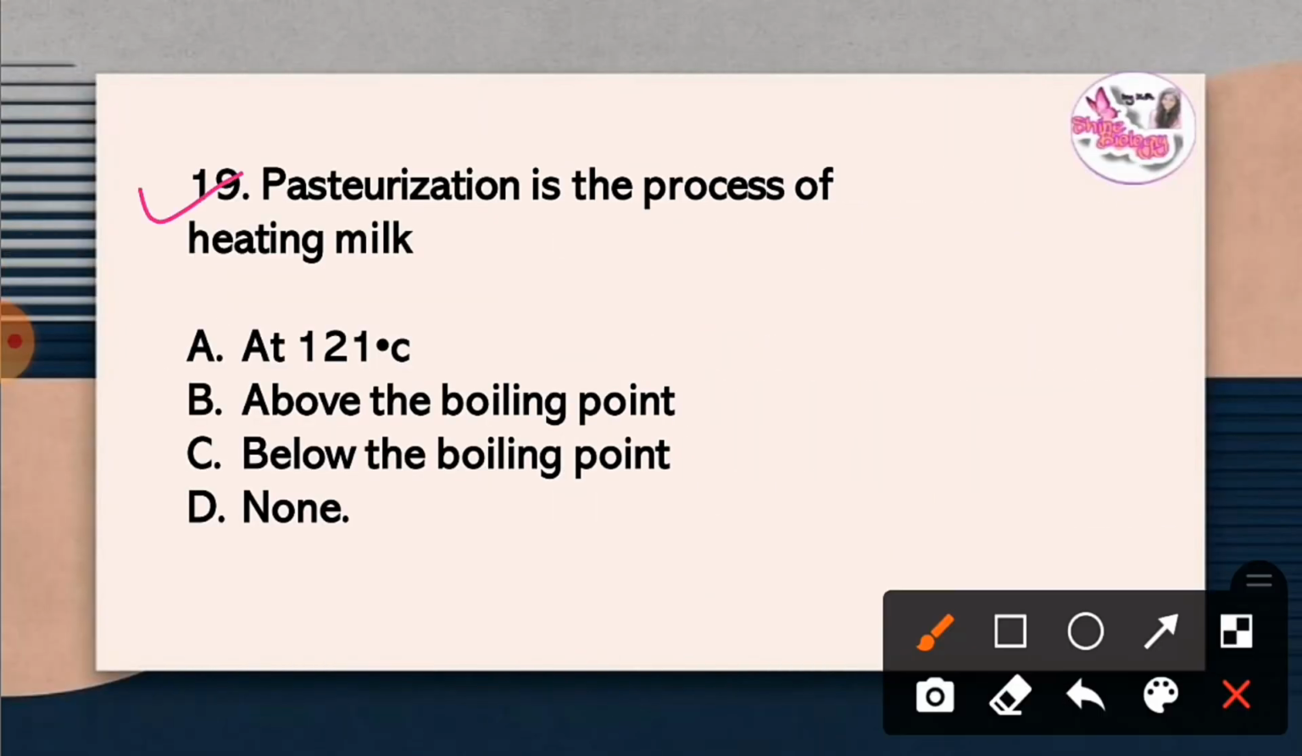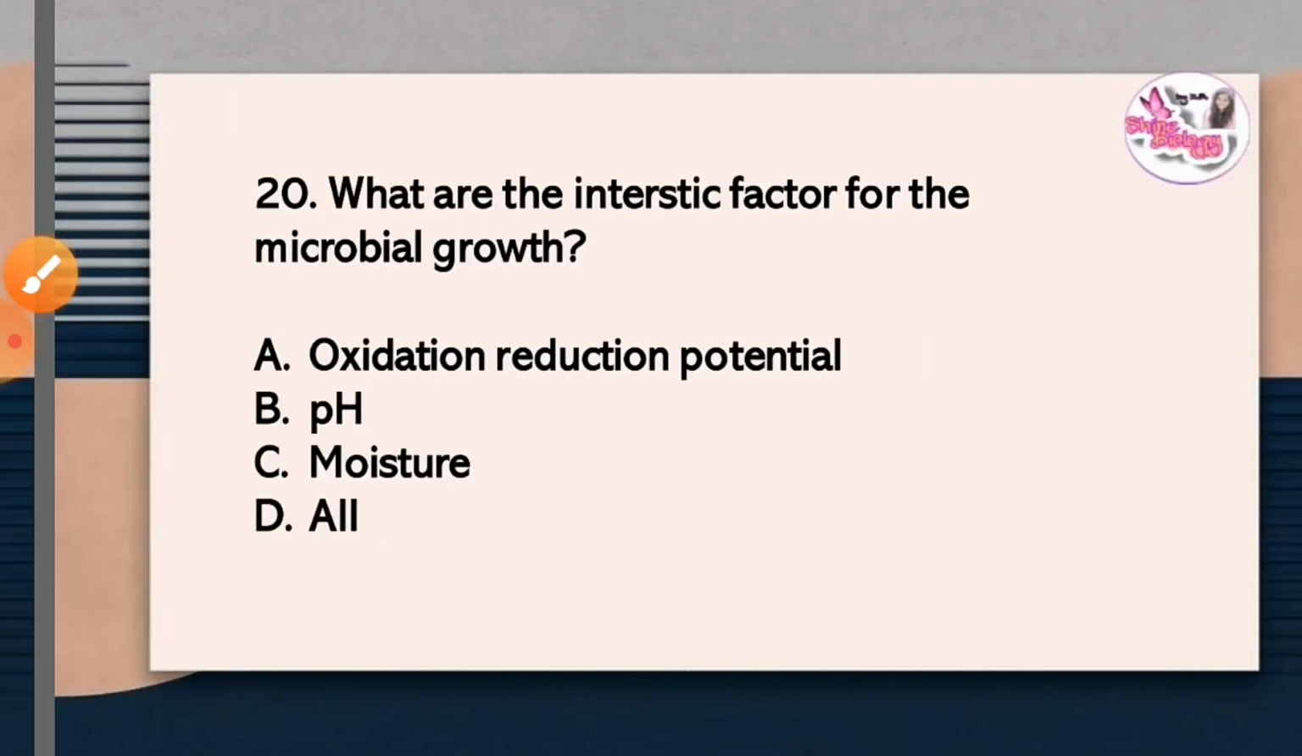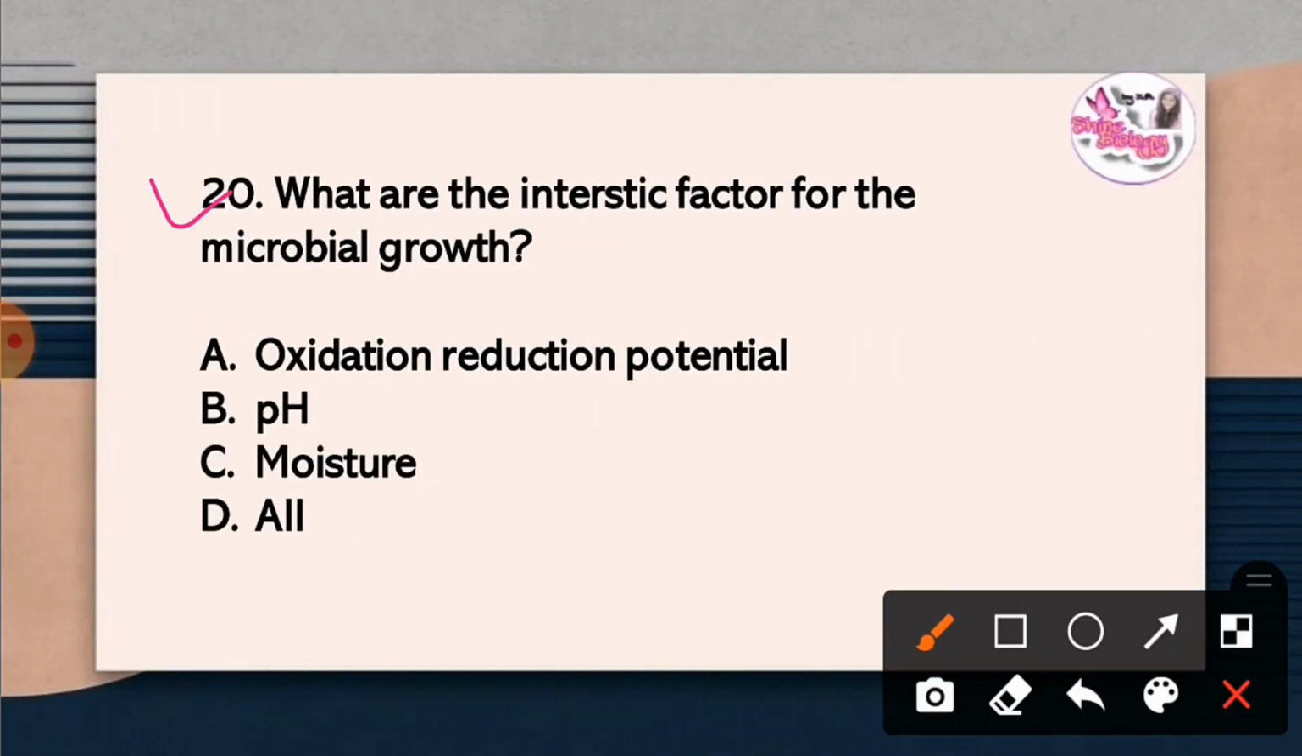Question 19. Pasteurization is the process of heating milk. The correct answer is below the boiling point. Question 20. What are the intrinsic factors for the microbial growth? The correct answer is option D, all. Oxidation reduction potential, pH, moisture are the intrinsic factors for the microbial growth.